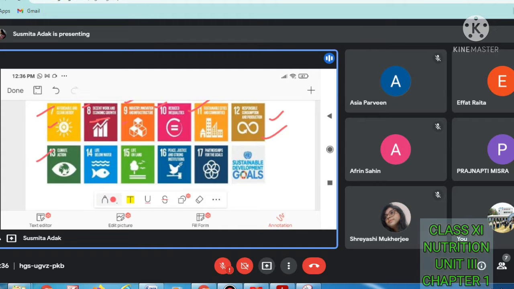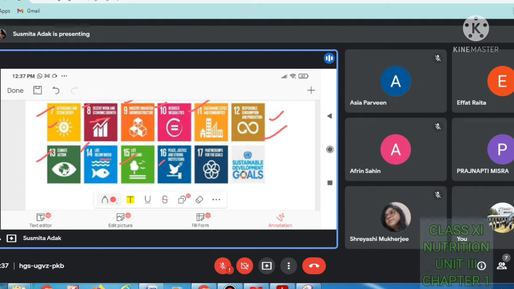Next, climate action means if we will maintain our nature, then the climatic action will be good. Number 14, life below water. If we will maintain the cleanliness of the water, if we will control the pollution, then the life below the water will be very good. Life on land, if we will maintain the nature and control the pollution, then the life on land will be good. Peace, justice and strong institutions means we have to make some institutions which will keep all things in peace and justice, and the institutions and all the system will be good.